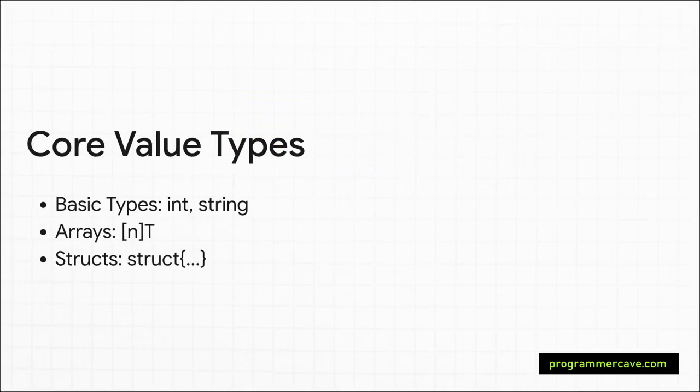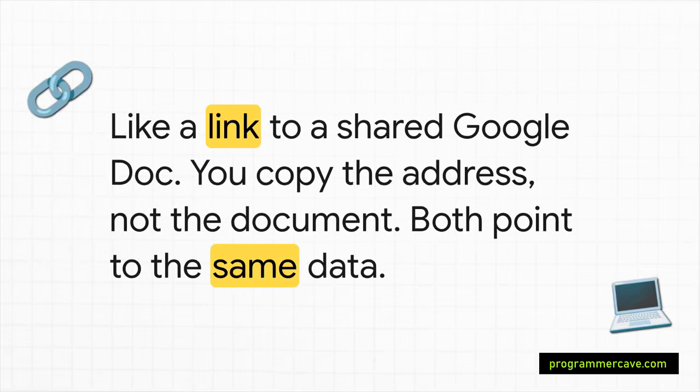So what are these value types? Well, they're the usual suspects. Your basic numbers like ints and float64s, bools and strings. But here's the important part. Arrays and structs are also value types. This means when you pass a struct to a function, you are passing a complete, full-on copy of that entire thing, data and all.